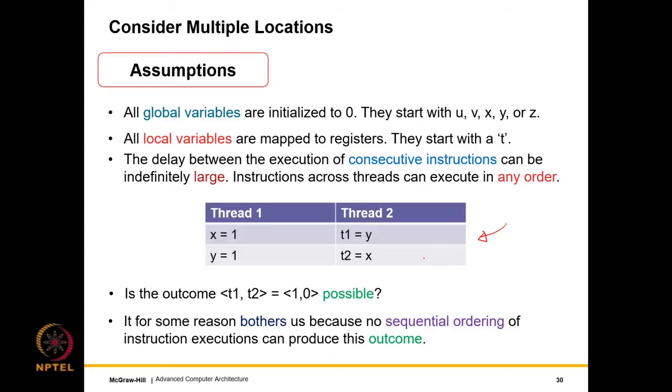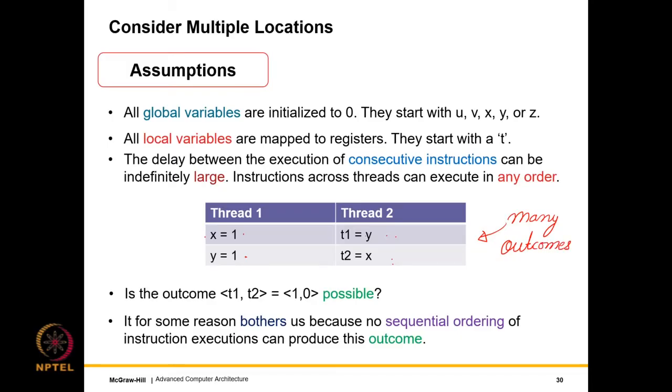So we can have many possible outcomes for this multi-threaded code. In the sense, we can have many interleavings of the instructions. So it's possible this instruction executes first and then this and then this and then this, or it's possible this instruction executes first, then this and then this. You can have many interleavings and consequently many outcomes. This is true for most multi-threaded code, that unless we do additional things, we can have many possible outcomes.